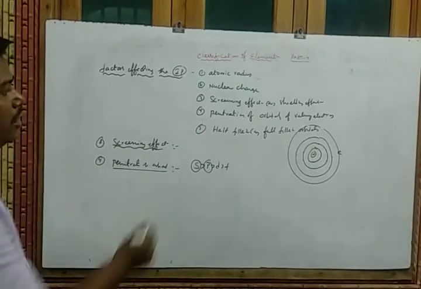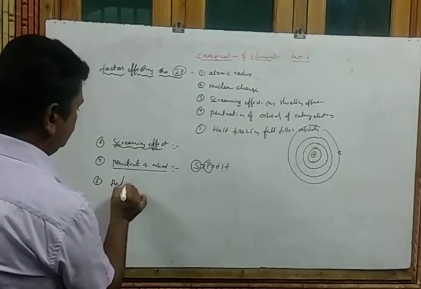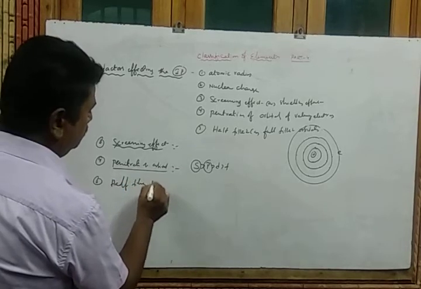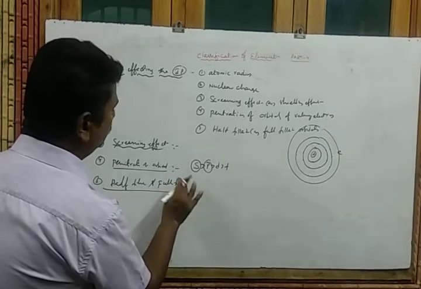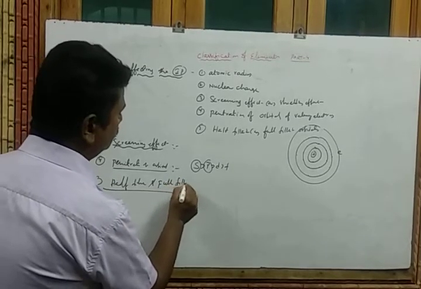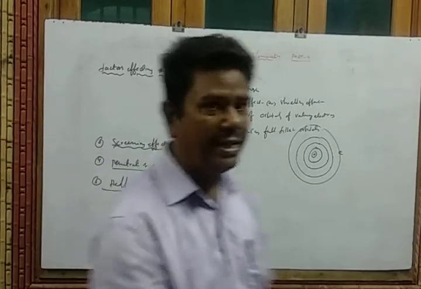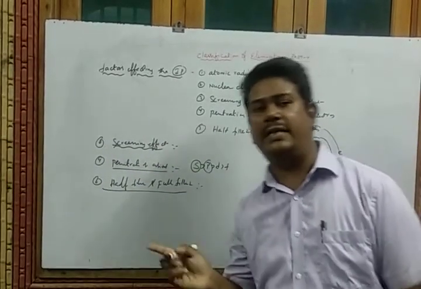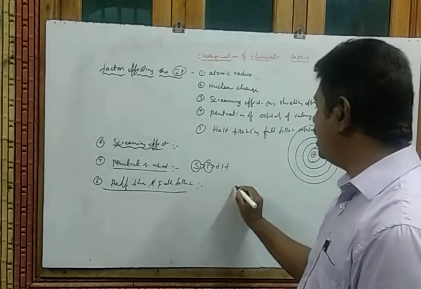And finally, half filled and full filled orbitals. I already discussed this matter in the period. While moving from left to right, when comparing nitrogen and oxygen, nitrogen has a half filled orbital.